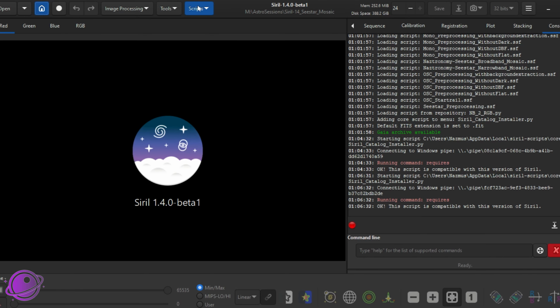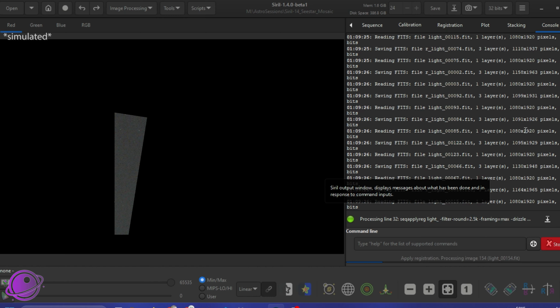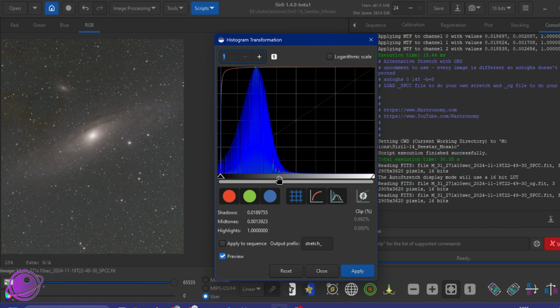Seestar mosaic stacking in Siril is now easy as 1, 2, 3. Not only does this properly align all of the images, but it also drizzles and triggers the new spectrophotometric color calibration all in one step.